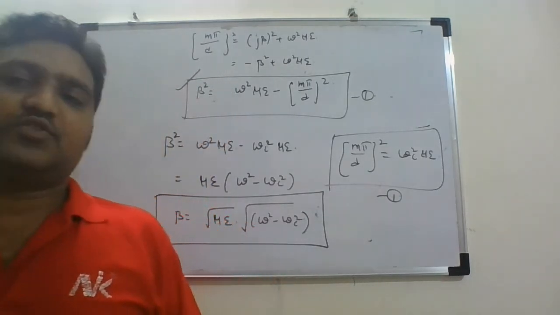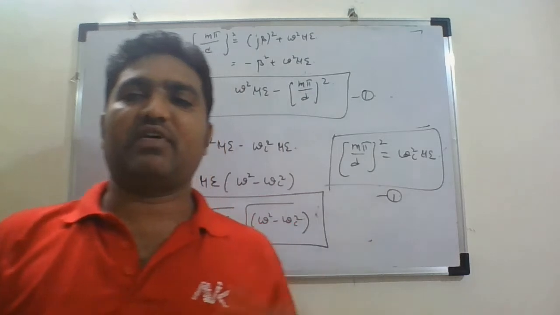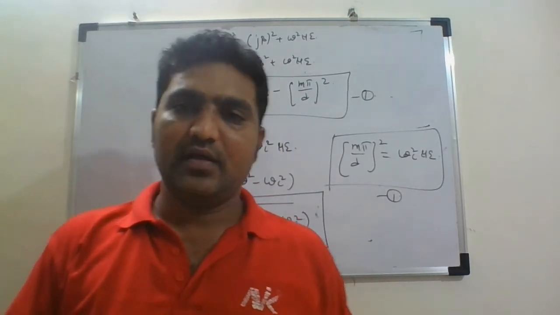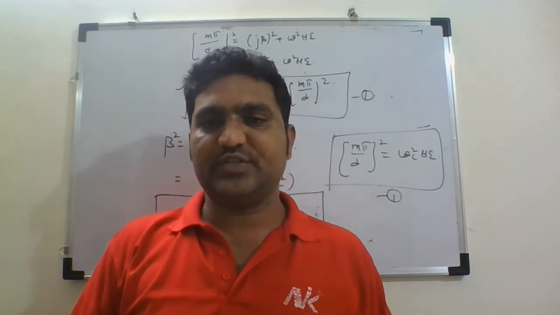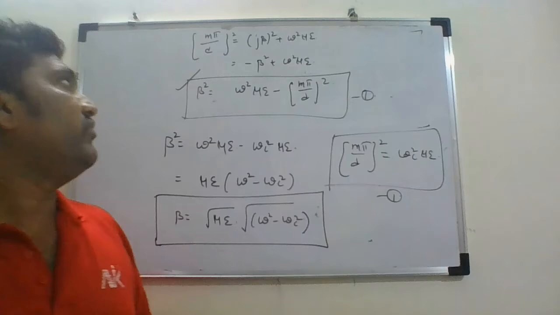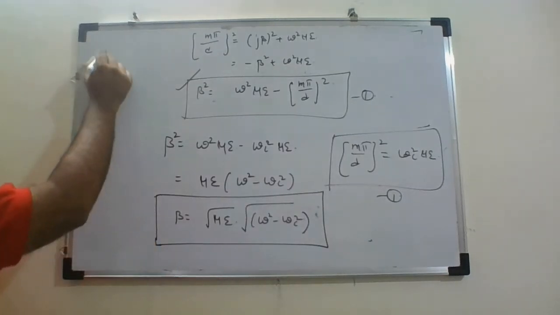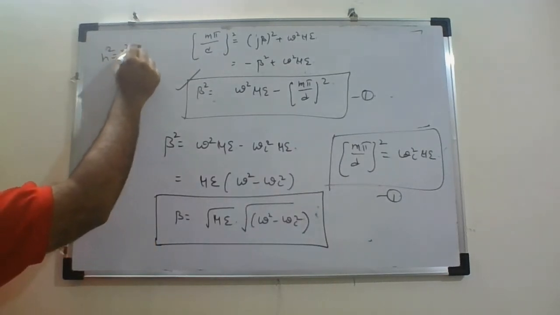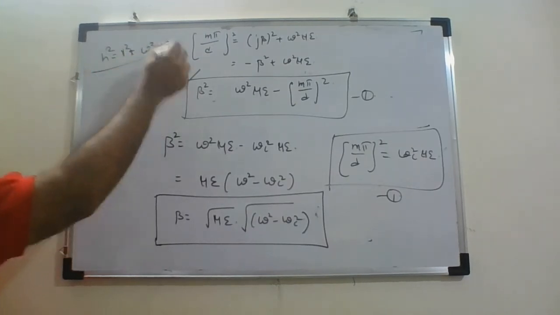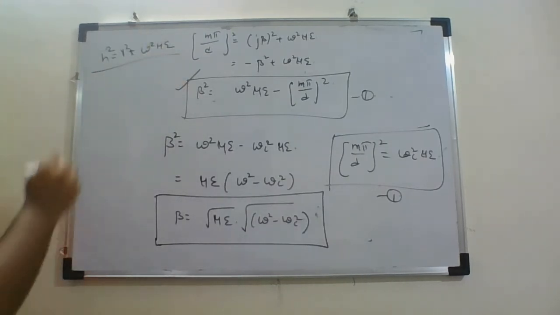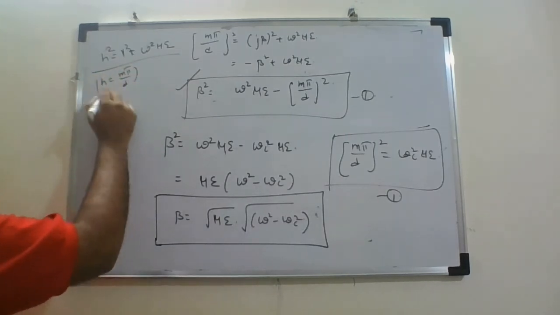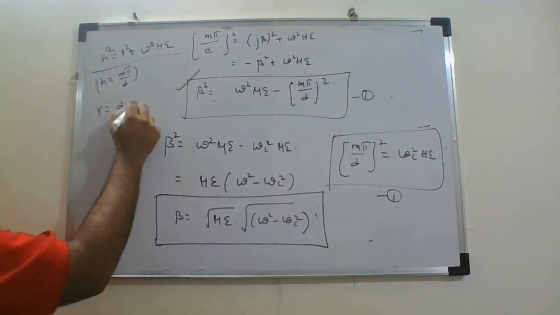Let us have a quick recap again. Phase constant is generally represented by beta, and we have to derive this expression. For this, I start from the very important equation, h square is equal to gamma square plus omega square mu epsilon. Here h is equal to m pi by d, and gamma is equal to alpha plus j beta.